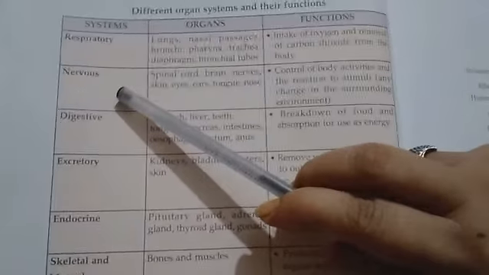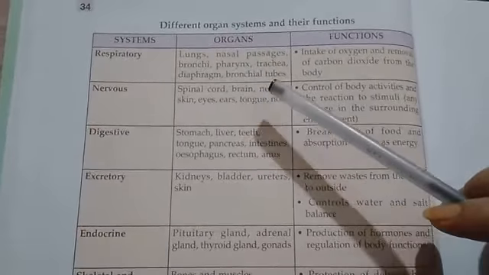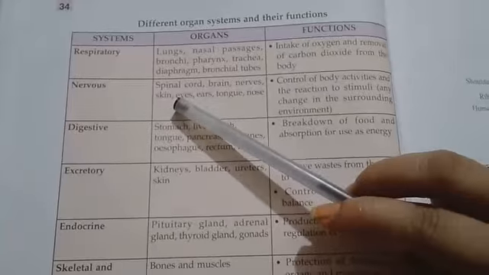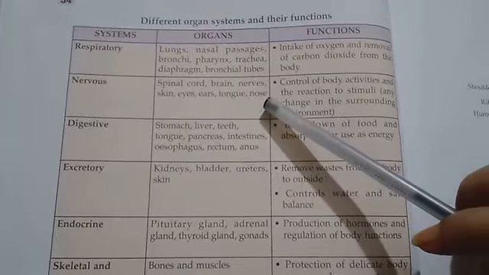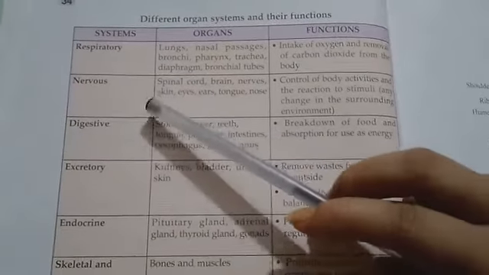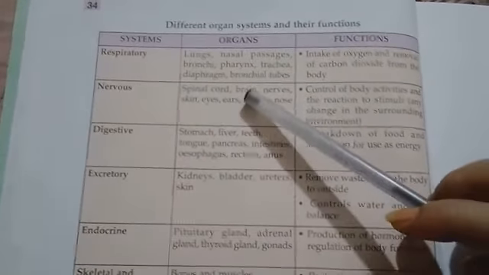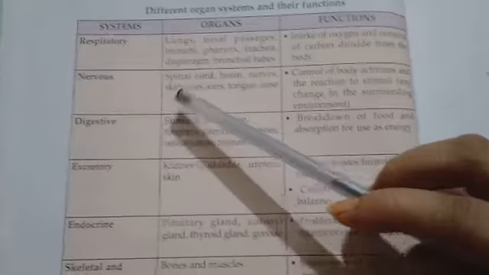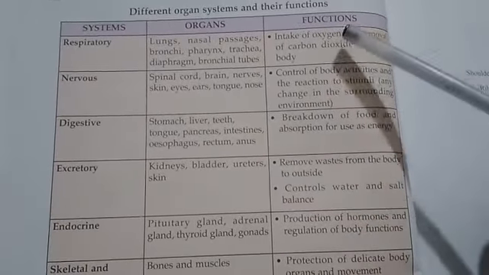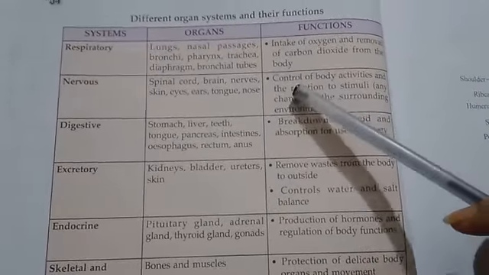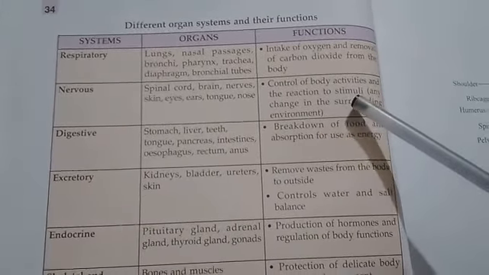And next is nervous system. Organs are spinal cord, brain, nerves, skin, eyes, ears, tongue, nose. And the functions are control of body activities and the reaction to stimuli.